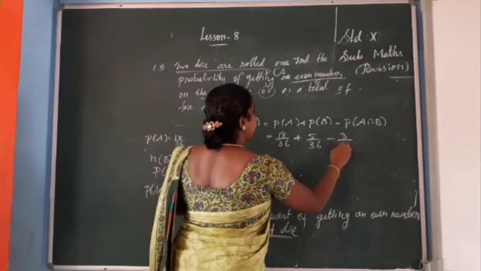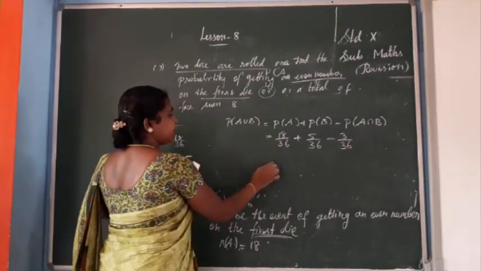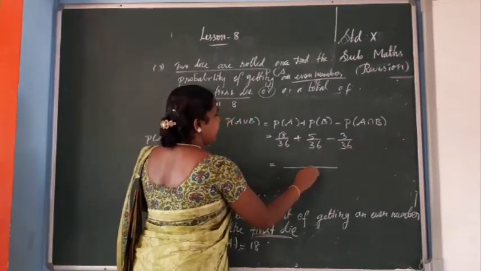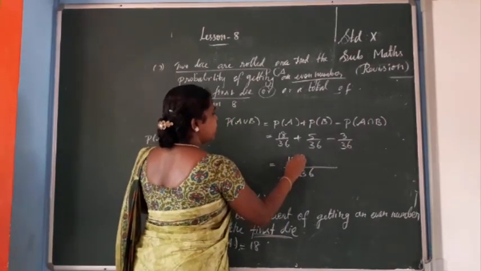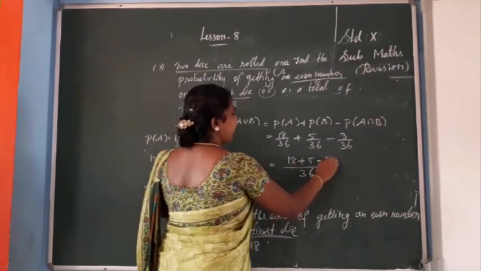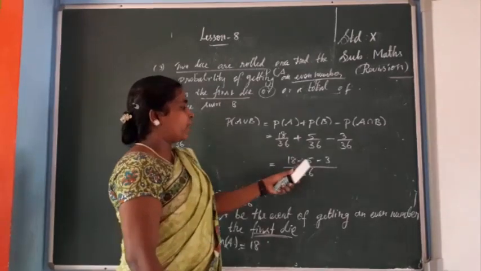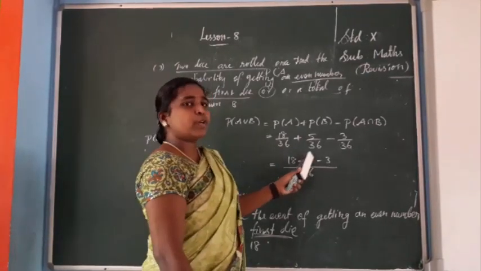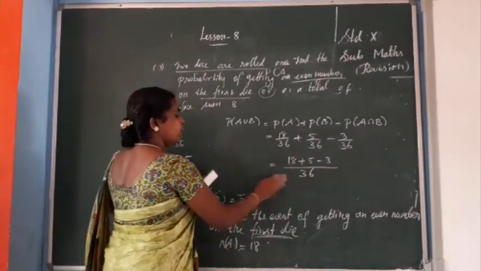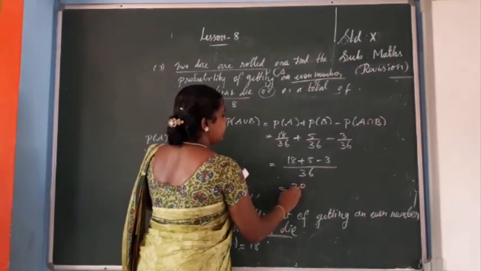Okay, now we can calculate. You see the denominators are same, so we can add directly. 18 plus 5 minus 3. 18 plus 5 is 23, isn't it? So 23 minus 3 is 20. So value is 20 by 36.